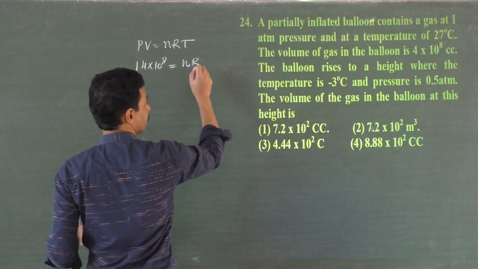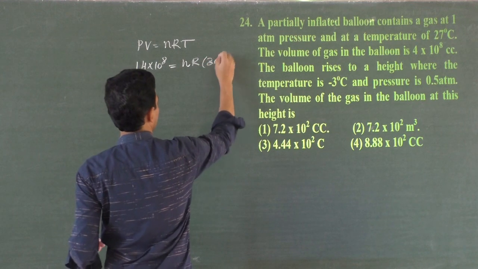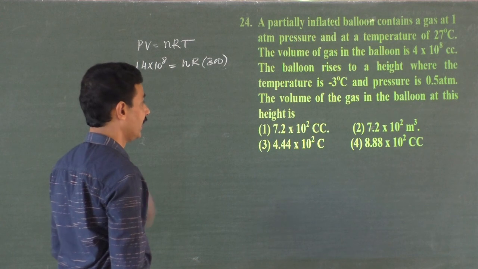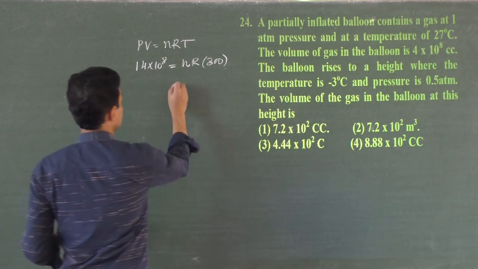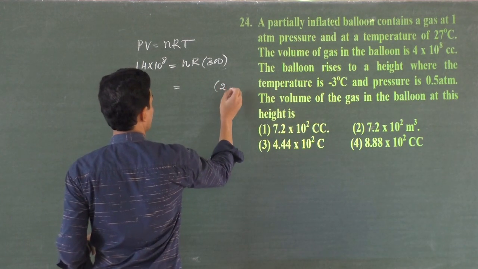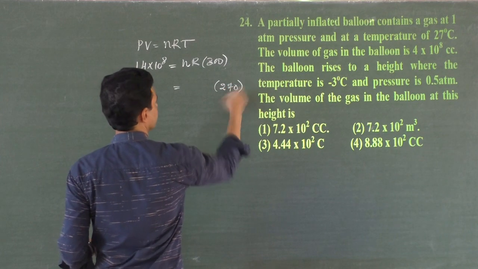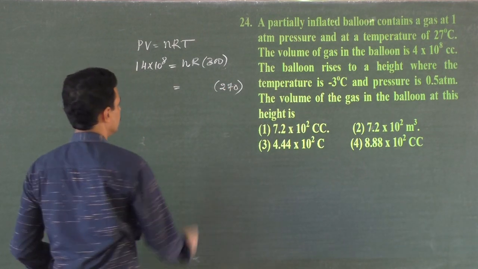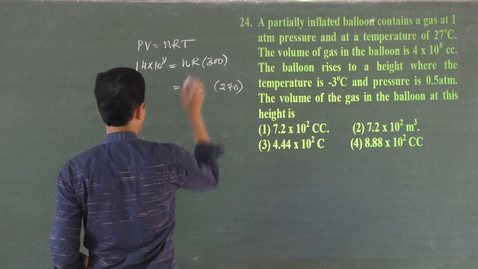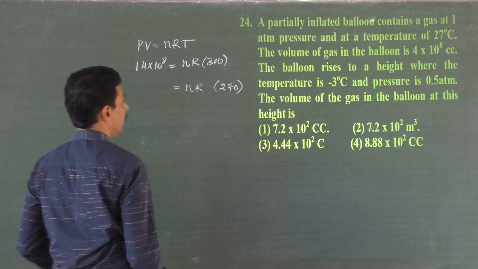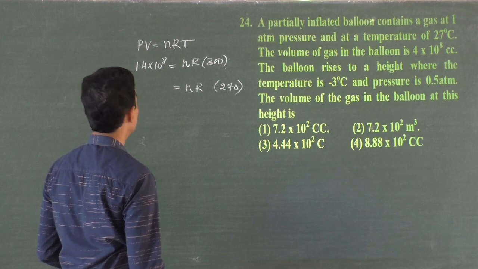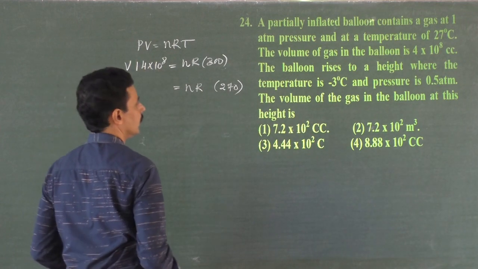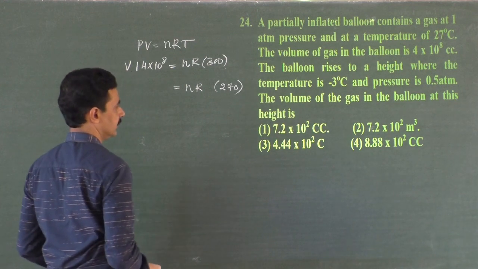Universal gas constant. First temperature is 300 Kelvin, that is 27 degrees Celsius. The balloon rises to a height where the temperature is -3, that is 270 Kelvin, right? 273 minus 3. And number of moles and universal gas constant remain the same. And the volume I have not put here, right? Volume, where the pressure has to be calculated.